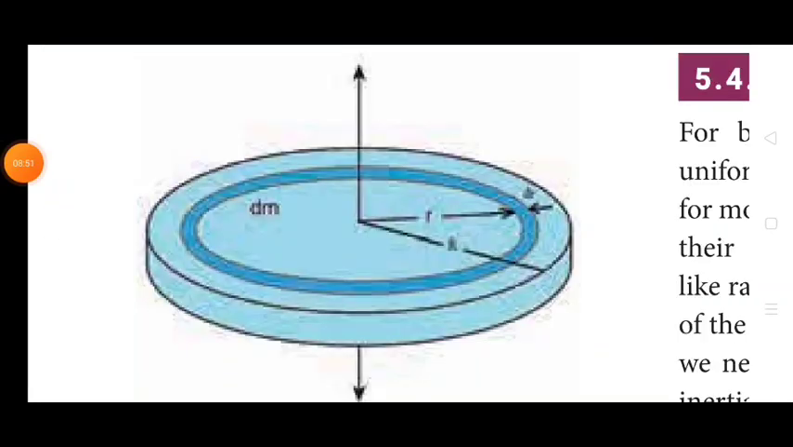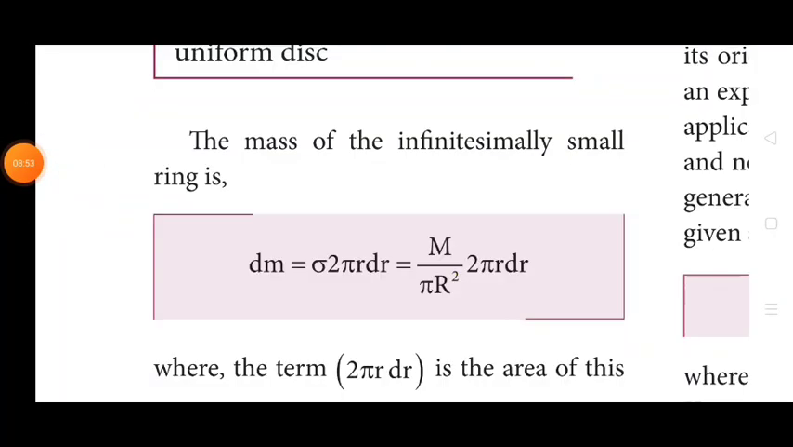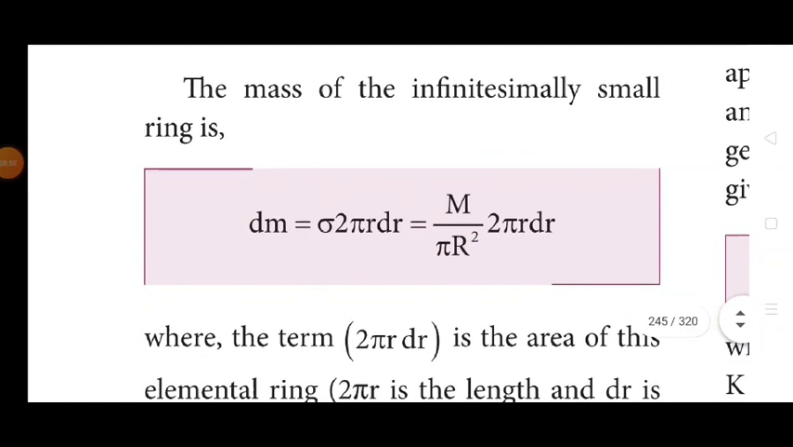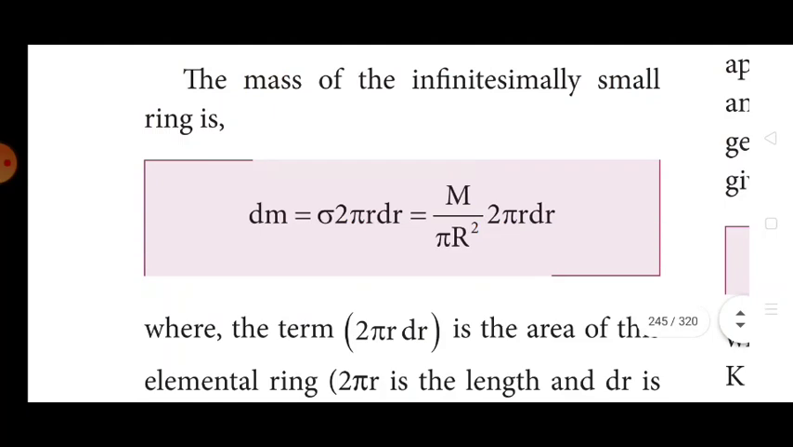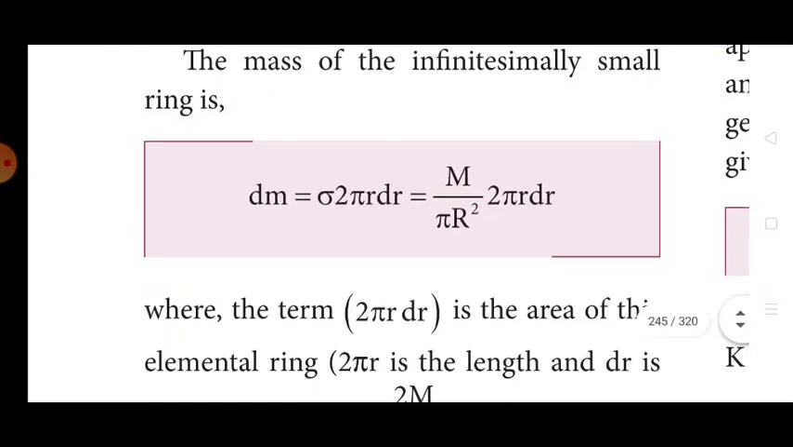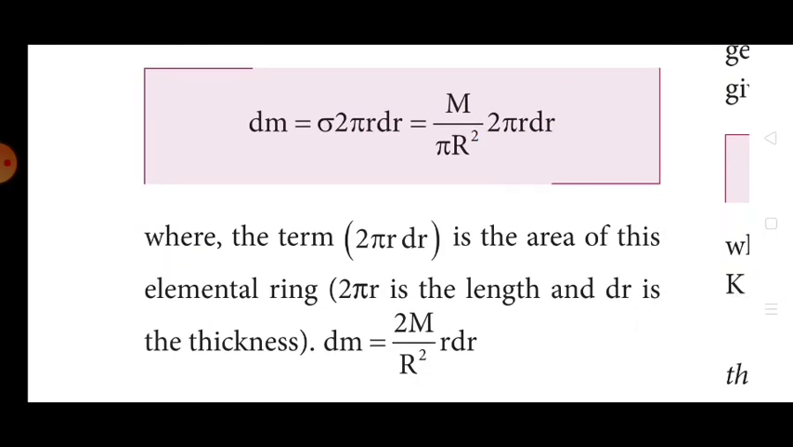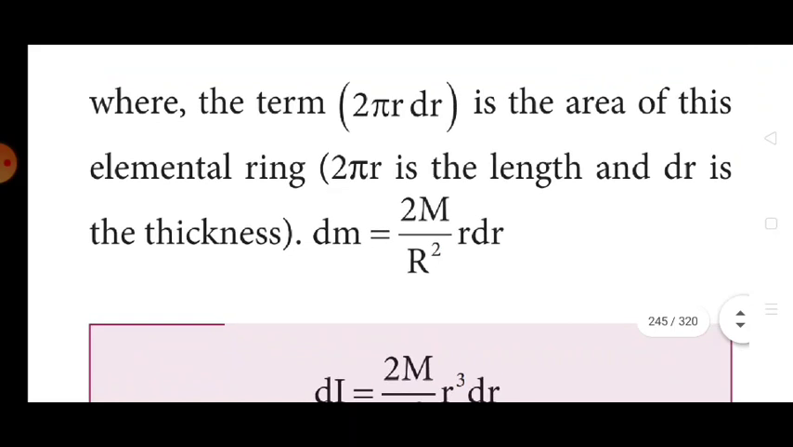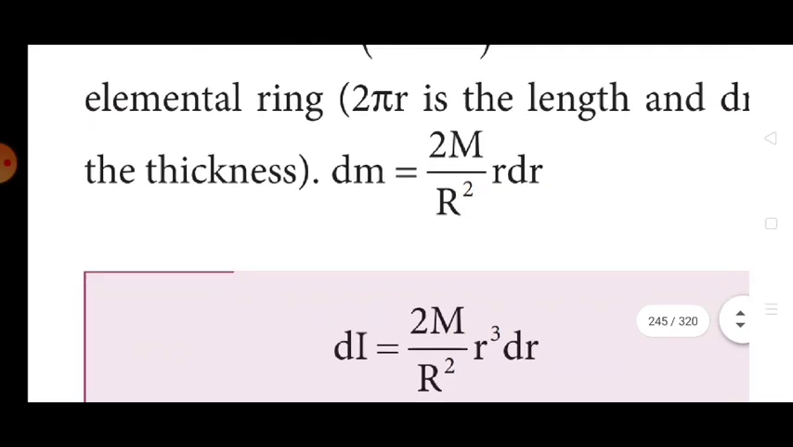The mass of the infinitely small ring is dm = sigma × 2 pi r dr = M by pi R² × 2 pi r dr. The term 2 pi r dr is the area of this elemental ring: 2 pi r is the length and dr is the thickness. So dm = 2M by R² r dr, and dI = 2M by R² r³ dr.